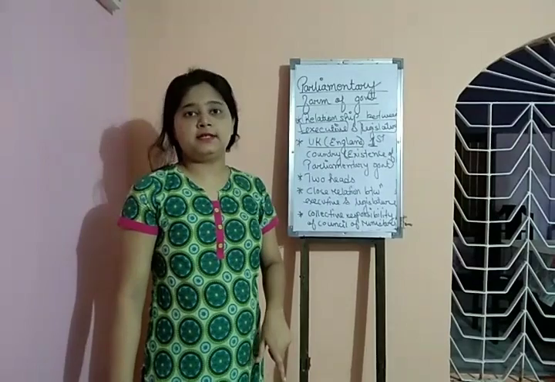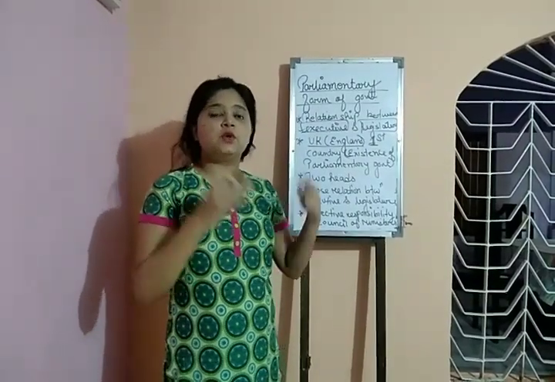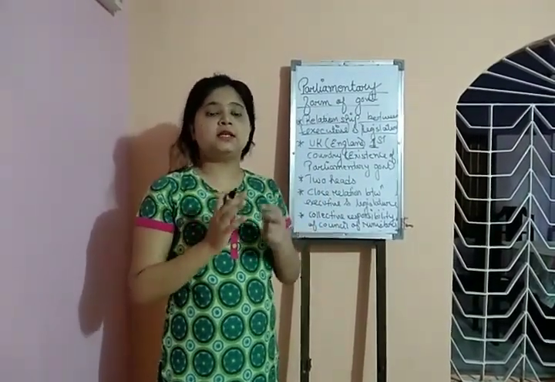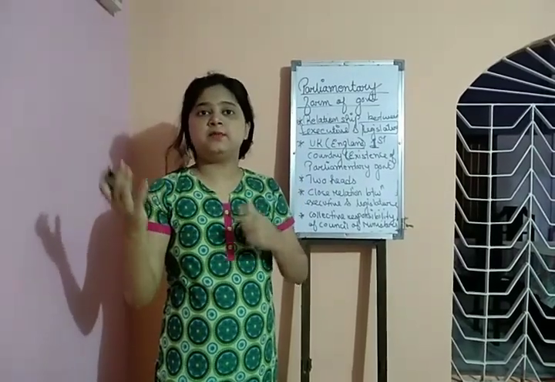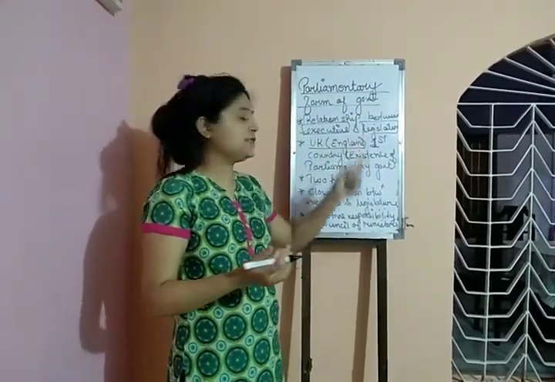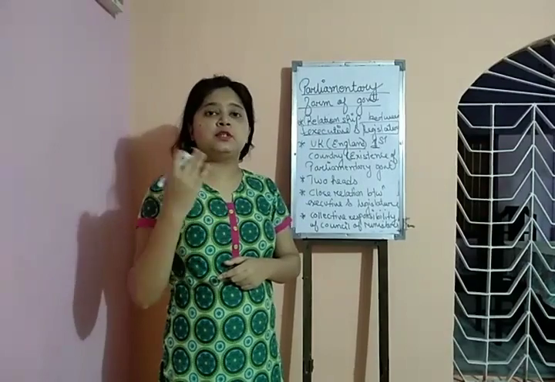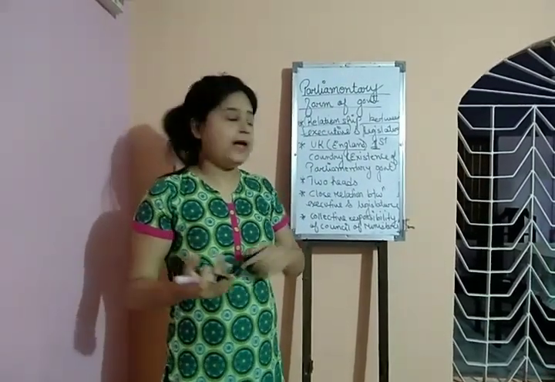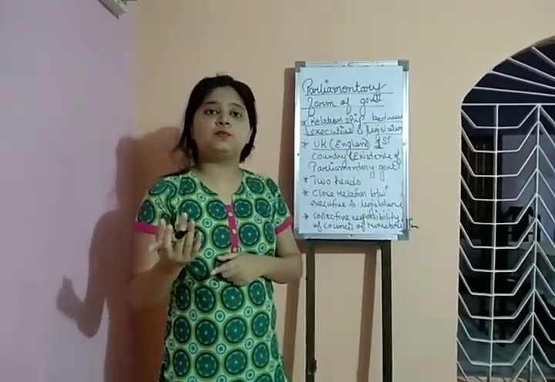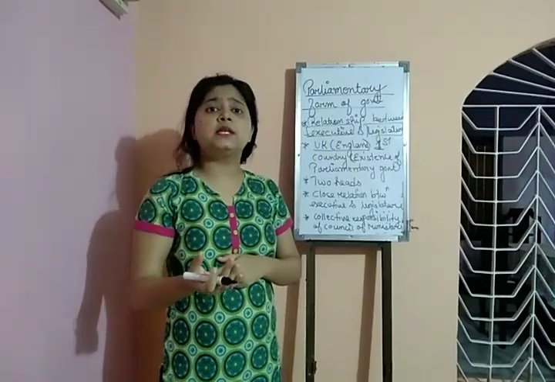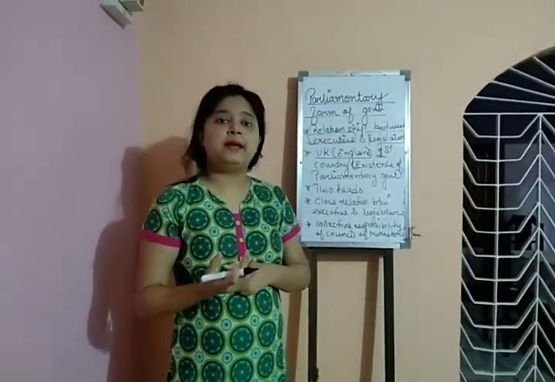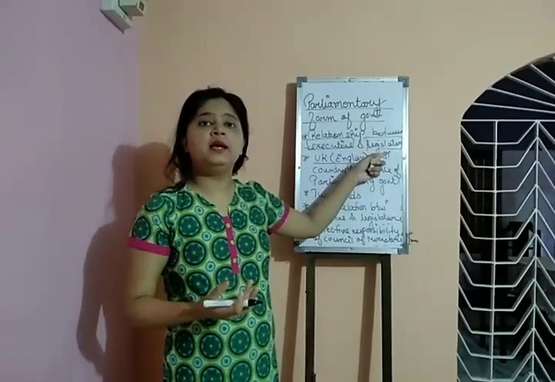So what is the executive? It consists of the president and prime minister, and it is mainly responsible for executing or implementing the laws which are made by the legislature.